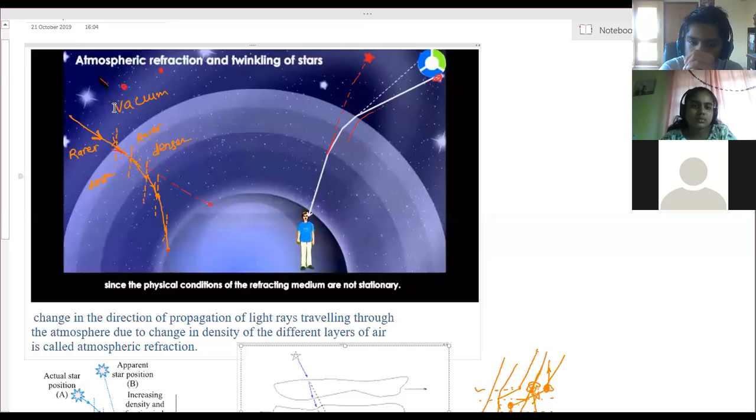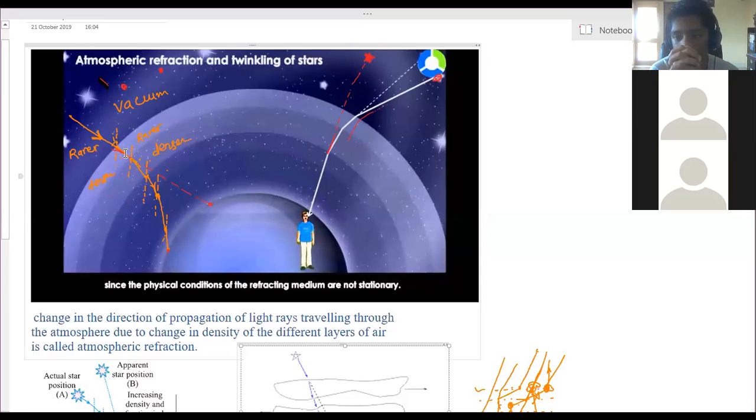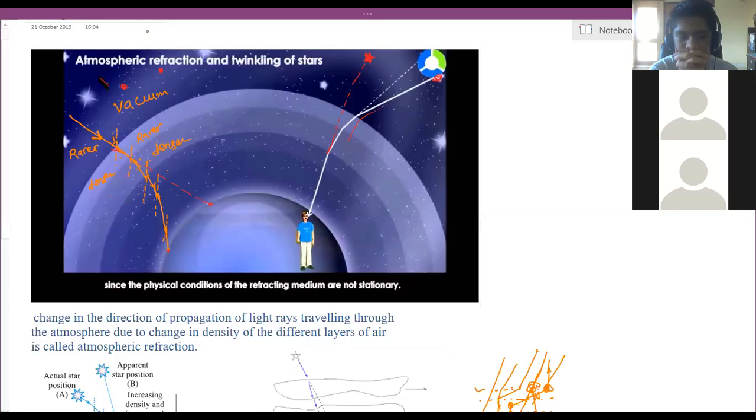So light from any object, that is a star or the sun, travels through a vacuum outside the atmosphere. Through the vacuum, there is no obstruction, no particles to obstruct the path of the light. Therefore, light travels in a straight path. But as soon as it enters the different regions, due to the refraction process, it will keep on bending. The direction of the light ray keeps on changing. Every layer has a difference in density, and due to this difference in densities, there is a change in direction of the light ray.